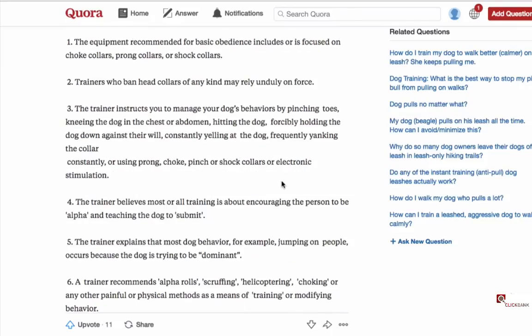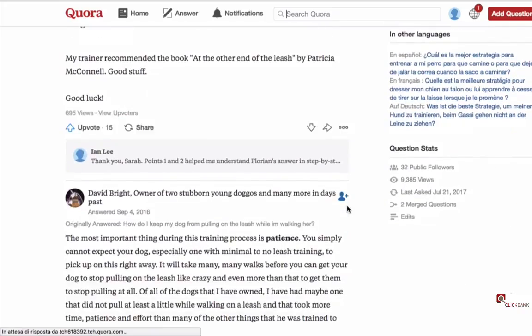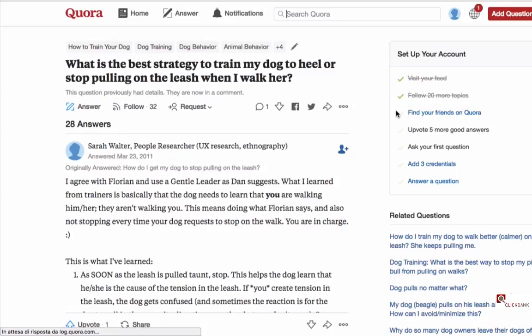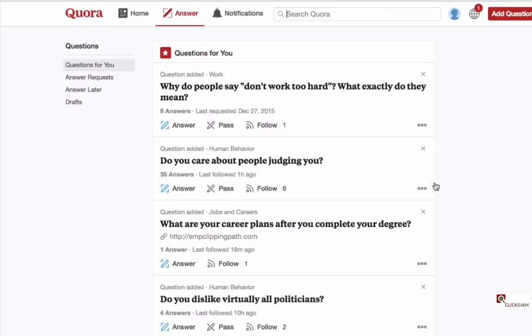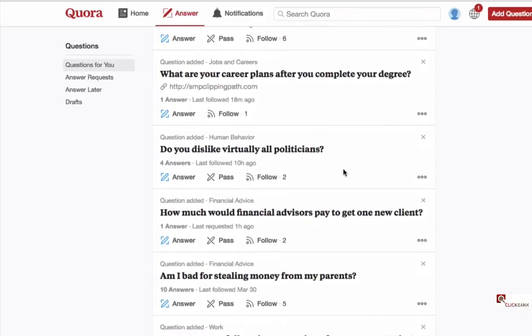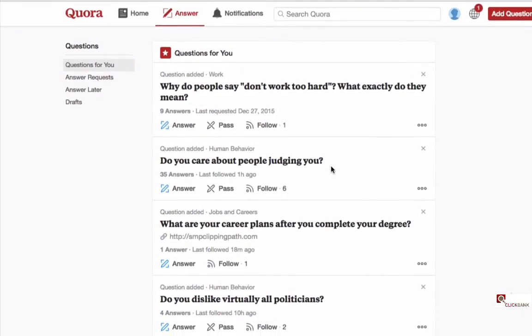The fifth point is that sometimes you see a question and you see that you're the first one to answer. If I go here, for example, and I go to answer a question, you will see that there are questions that have just one answer, or even better, you could find questions that have zero answers.